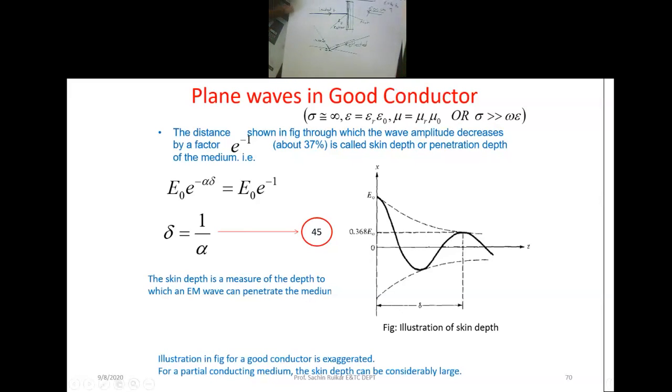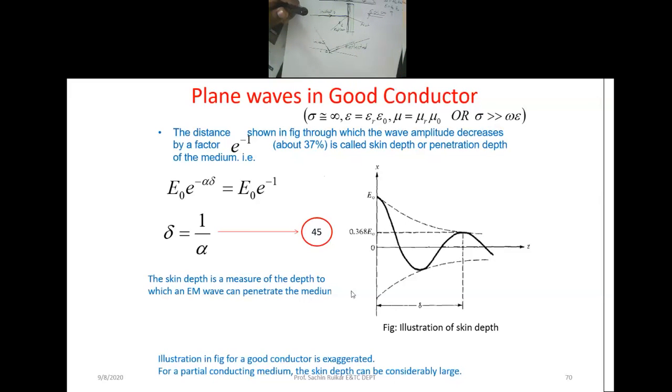So now we need to learn about the depth of penetration of a wave. We need to consider what factors are involved. Now we see here this is the electric field vector and this is the z direction. So the wave is propagating in the z direction. The z direction means this is the direction, and you can say it is the depth of your wave propagation.